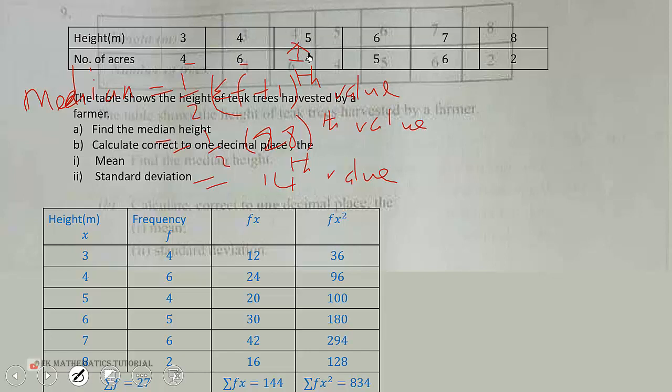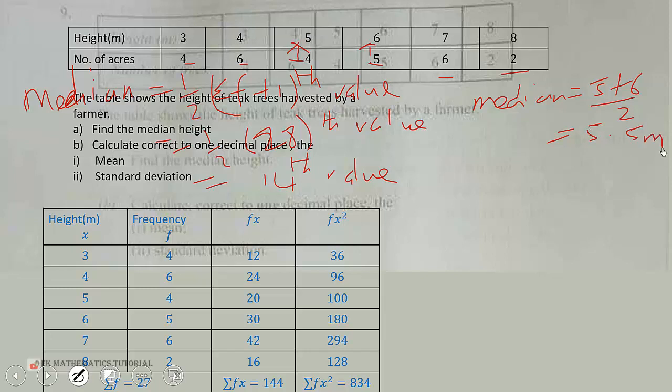Then adding from the left, 2 plus 6 is 8 plus 5 is 13. So this also points to the 6. So the median value is the average of 5 and 6. So the median is therefore equal to 5 plus 6 over 2, which is 5.5 meters.